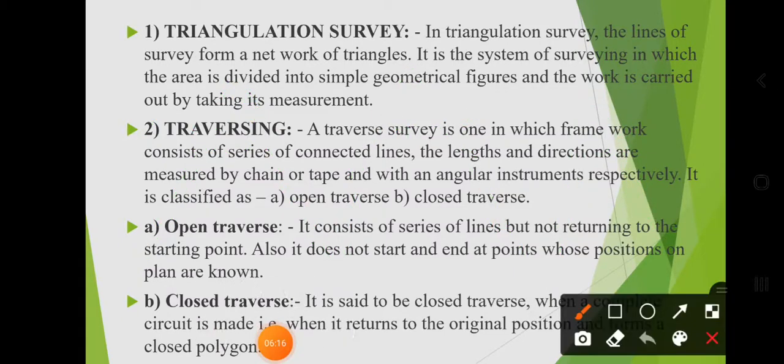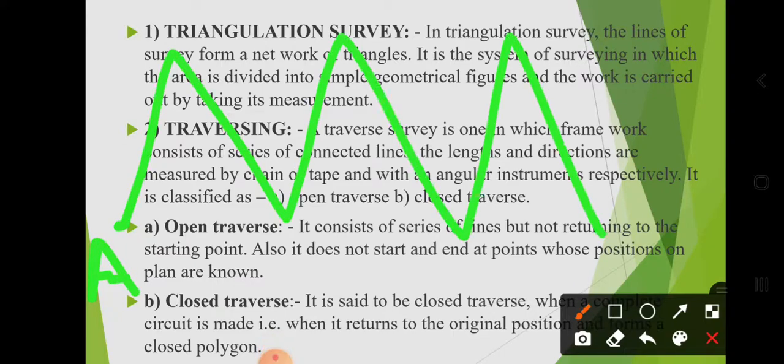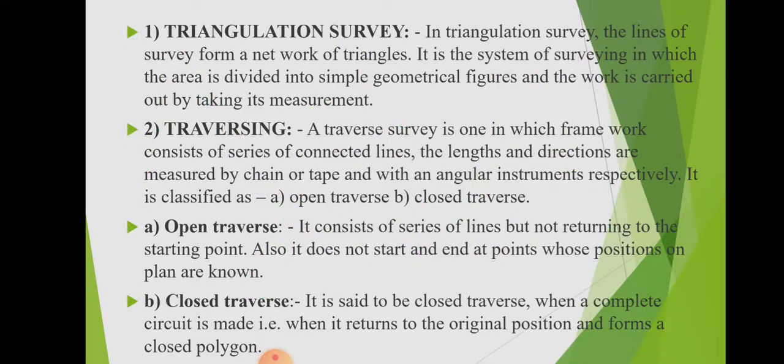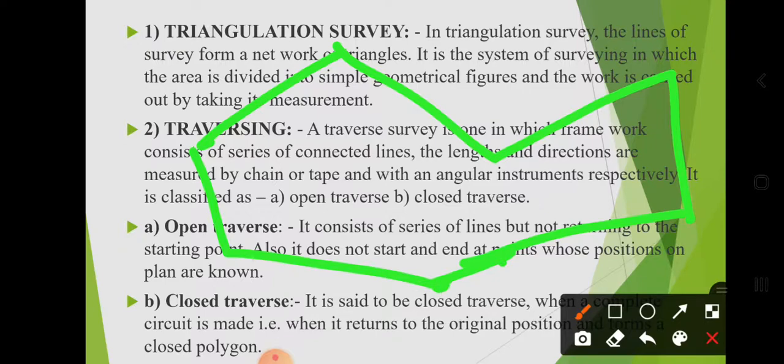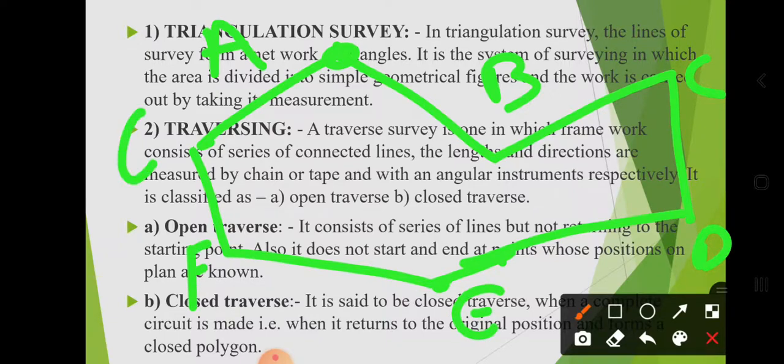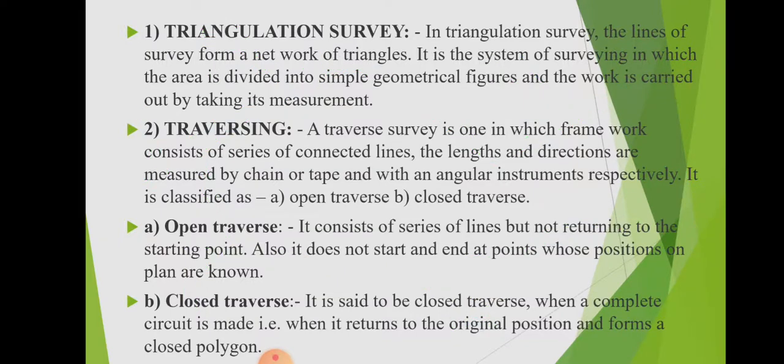Now, open traverse means what? For example, this one is your starting point, station A, and we are going to the end point Z. Means starting point and end point are different, then it is called an open traverse. But if the starting point and end point match each other, then it is called a closed traverse. For example, we start from station A, B, C, D, E, F, G, and we again come to the starting point. When starting point and end point are the same, it is called a closed traverse.